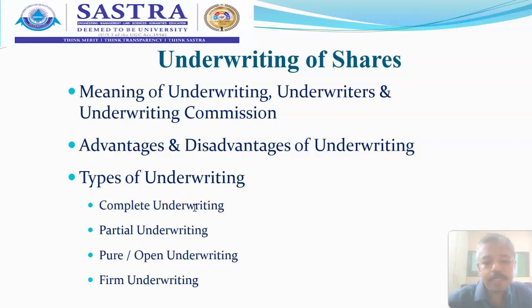So under SEBI's guidelines, it is 2.5% in case of debentures and 5% in case of shares. Please make a note of this, because we can expect multiple choice questions from this part particularly. Right? Next, we will be discussing the advantages and disadvantages of underwriting.